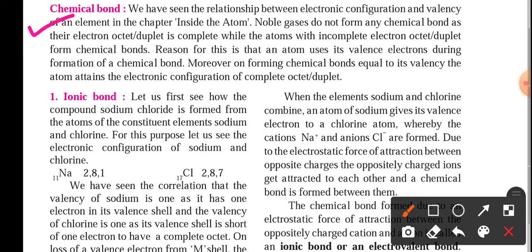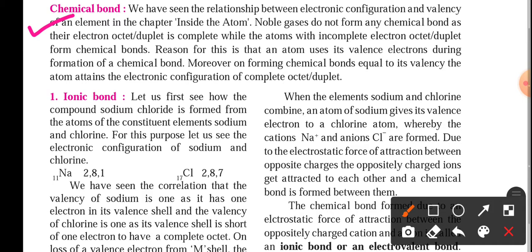When we talk about bond formation and electronic configuration, noble gases have completed outermost shells or orbits. They already have 2 or 8 electrons, meaning they have a completed duplet or octet, and hence they do not form any chemical bonds.